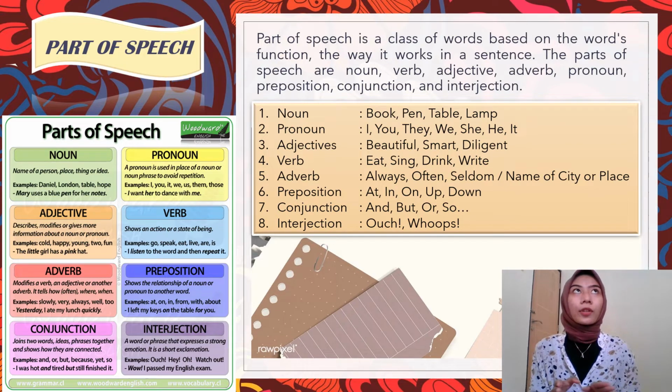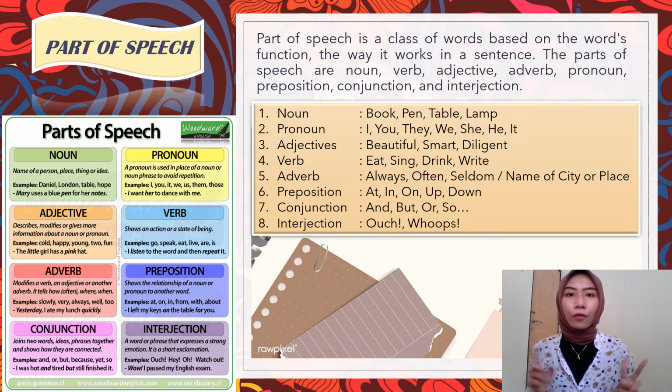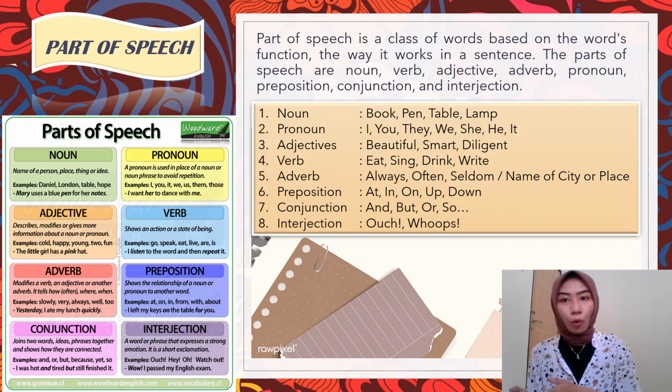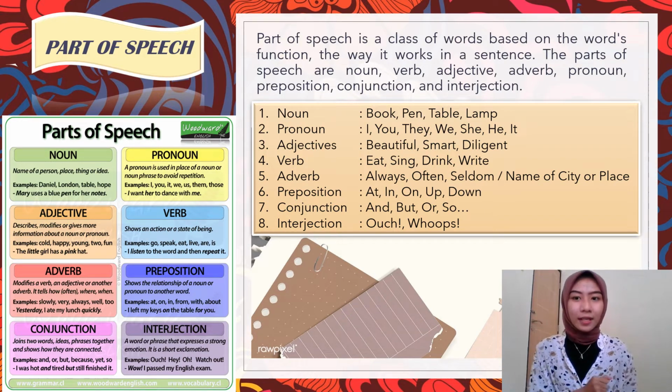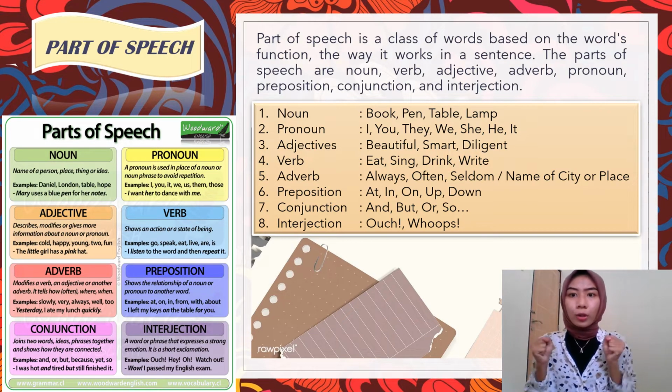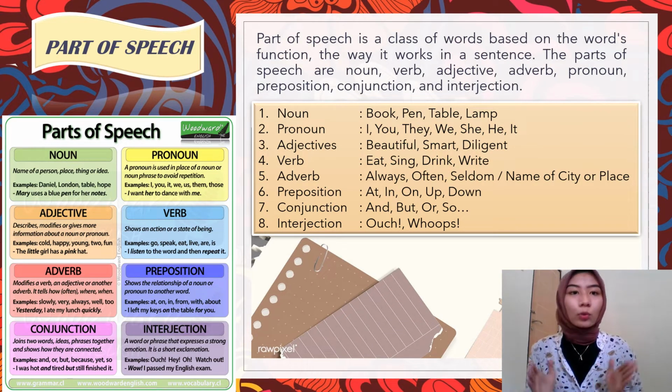And another function is to connect two words. For example, conjunction and, but, or, so. And the last is interjection. What is interjection? Interjection is a word or phrase that expresses a strong emotion. For example, in the sentence, oh, whoops. We can call it interjection.